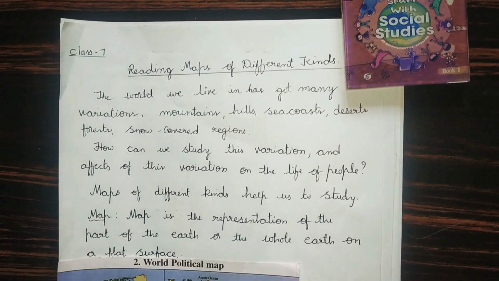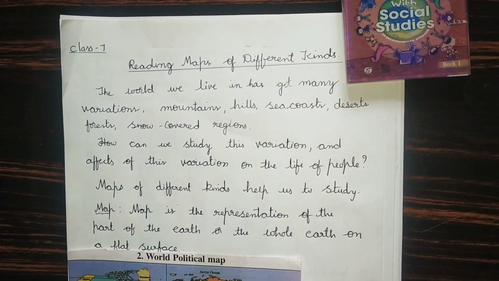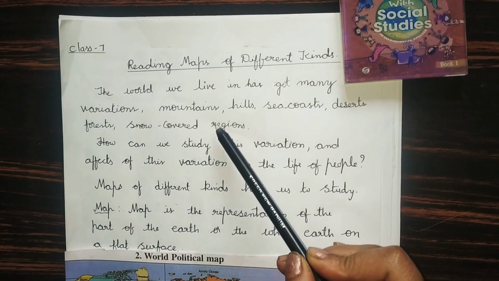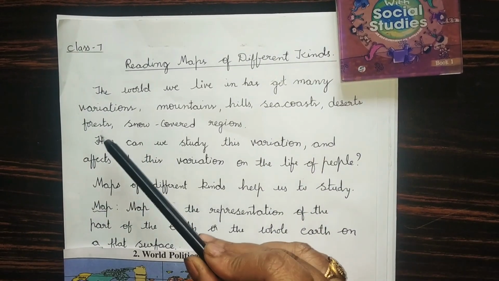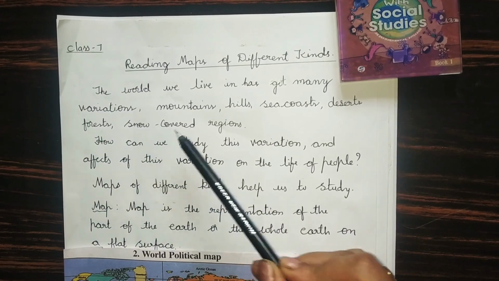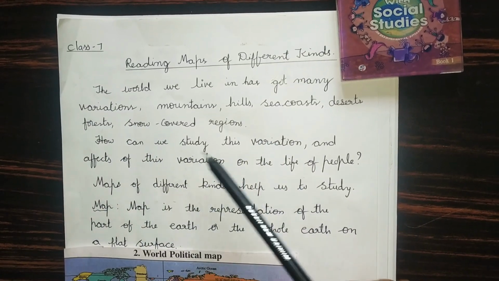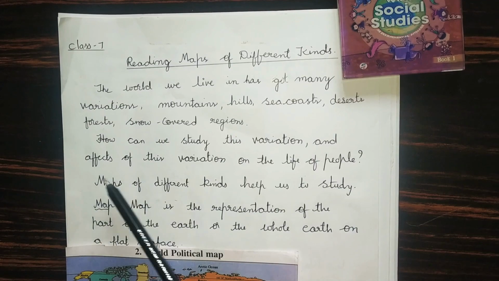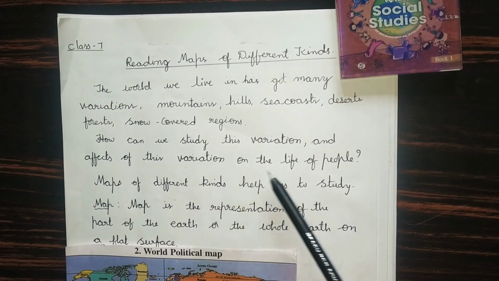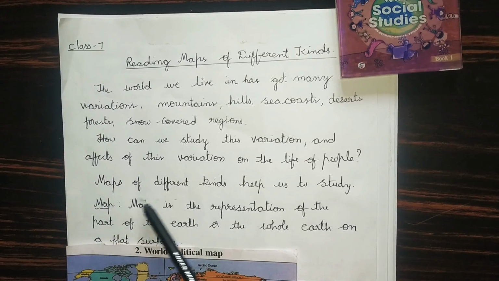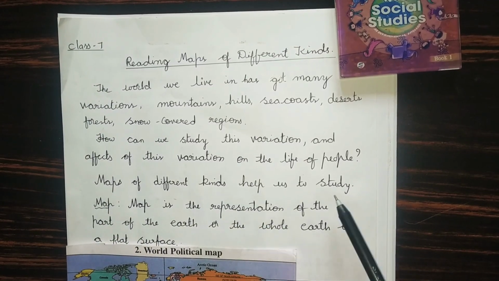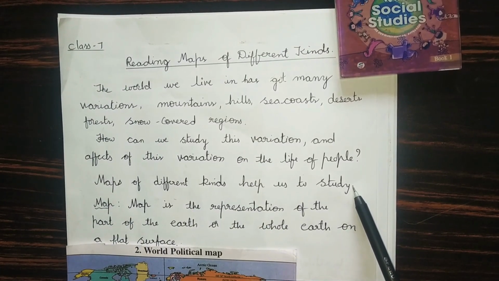The world we live in has got many variations like mountains, hills, sea coasts, deserts, forests, snow-covered regions. How can we study these variations and the effects of this variation on the life of the people, children? Yes, maps of different kinds help us to study all these variations.